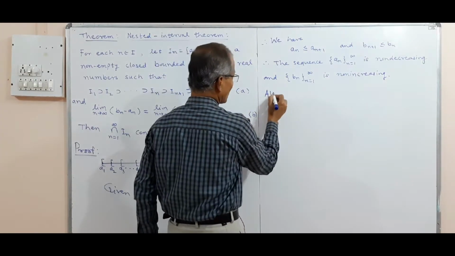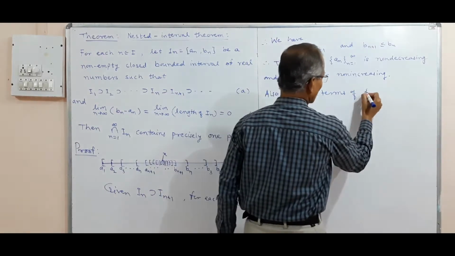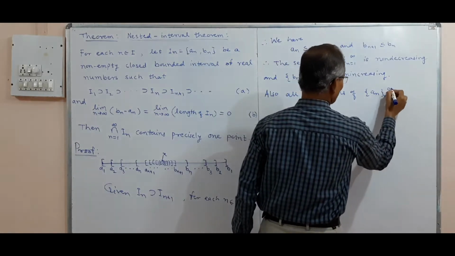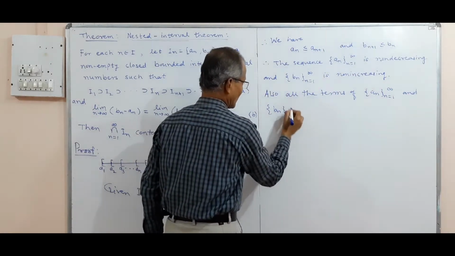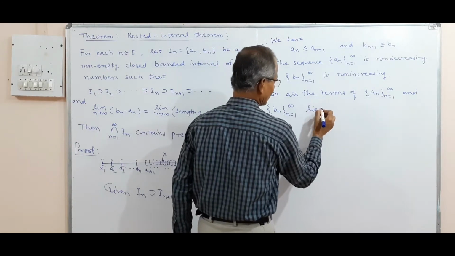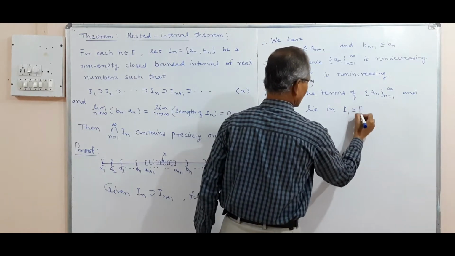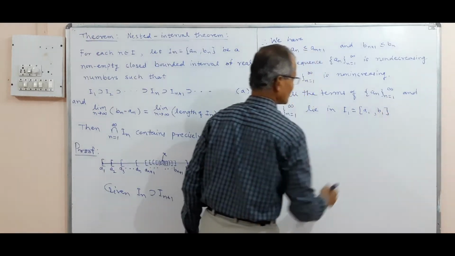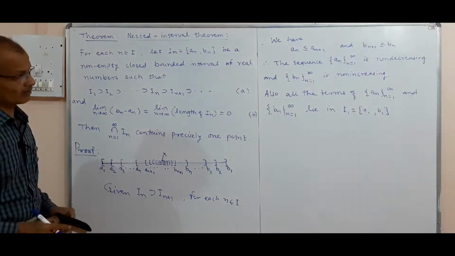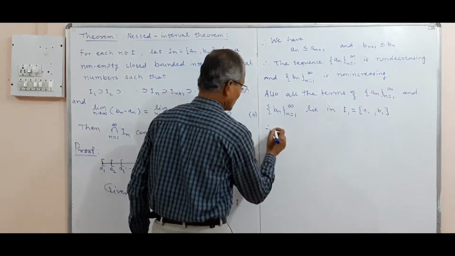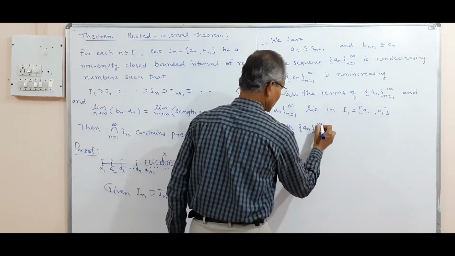Also, all the terms of these two sequences an and bn lie in I1, the interval a1 to b1, and therefore both the sequences are bounded.